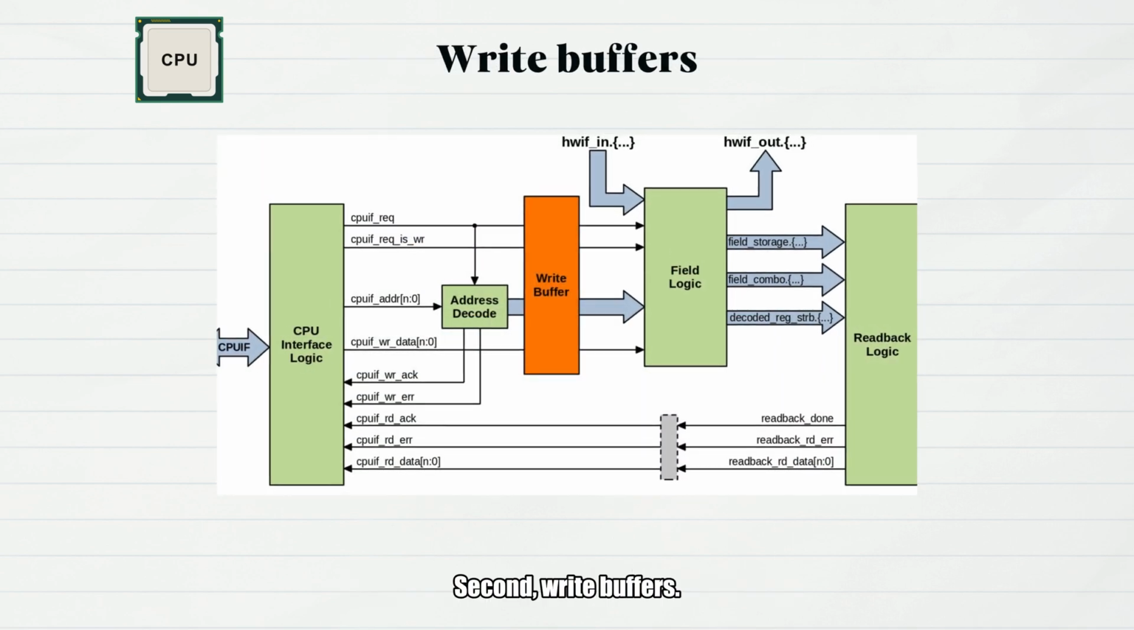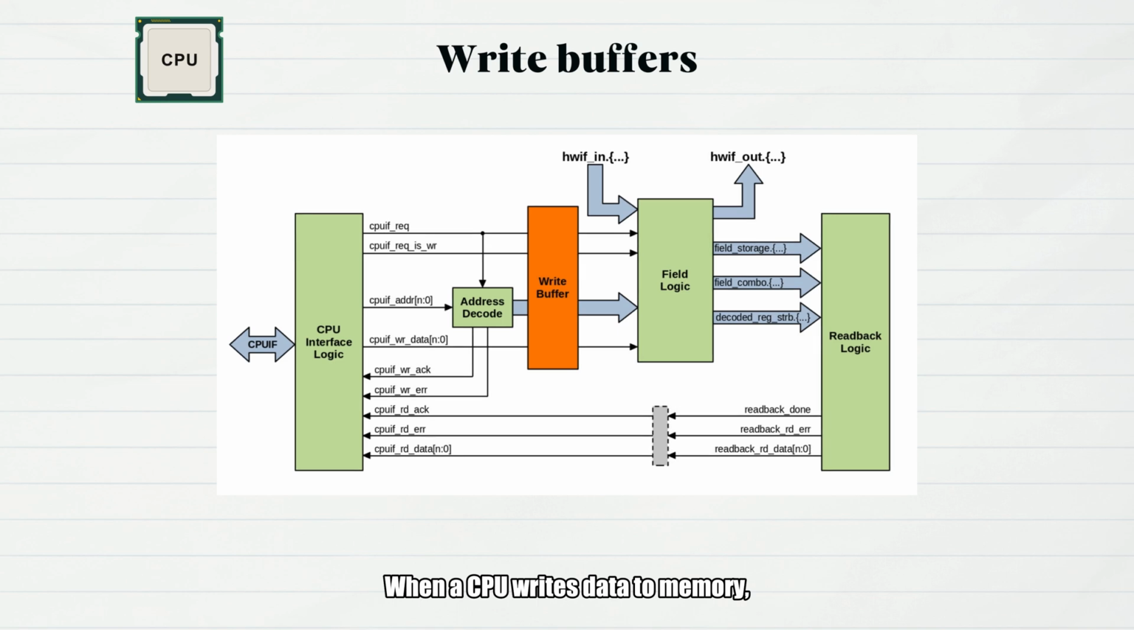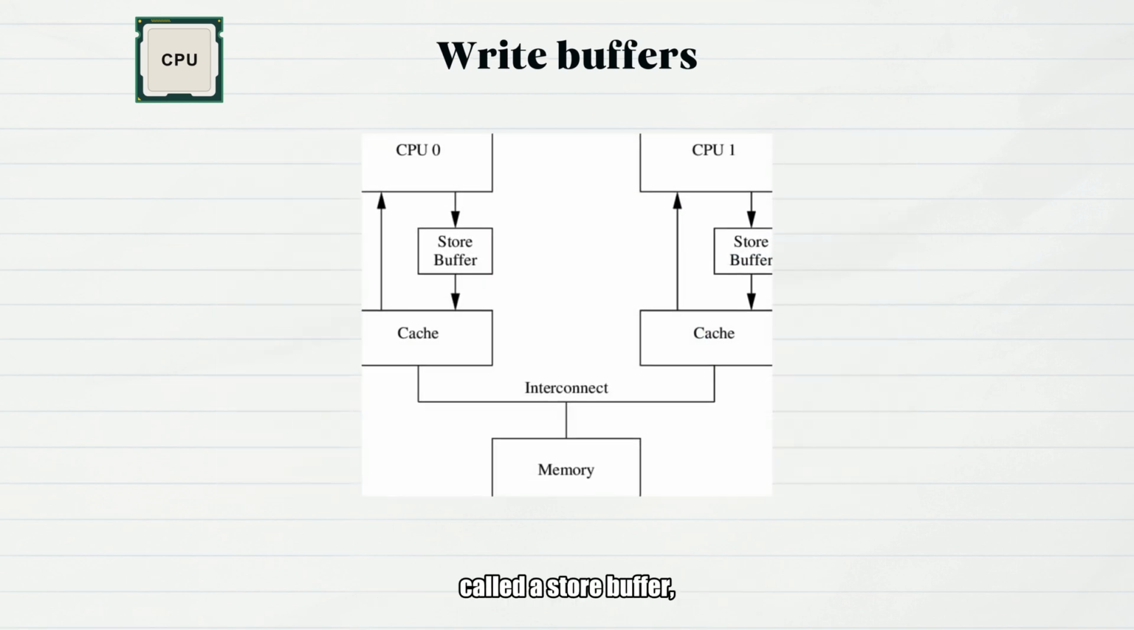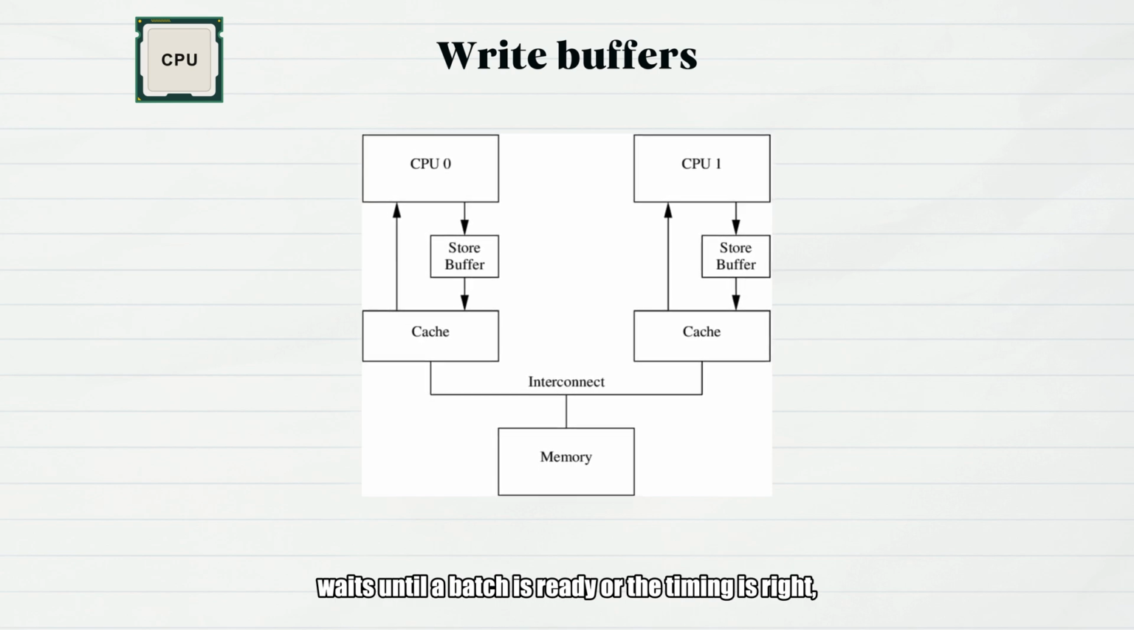Second, write buffers. When a CPU writes data to memory, it doesn't write immediately. It first stores it in a temporary cache called a store buffer, waits until a batch is ready or the timing is right, and then flushes it to memory in one go. This reduces the overhead of frequent memory access.